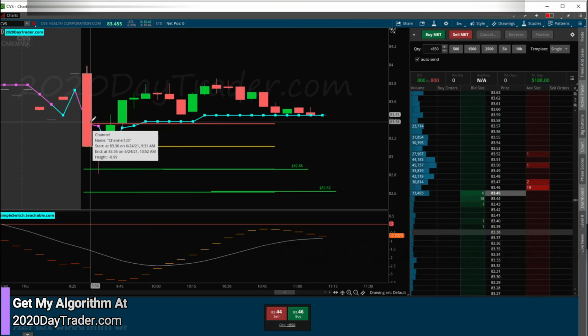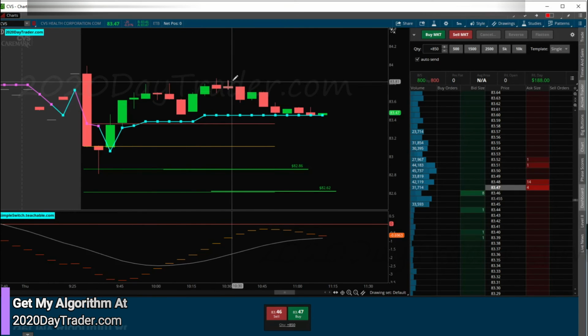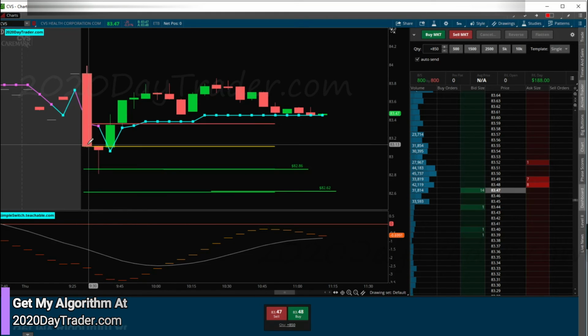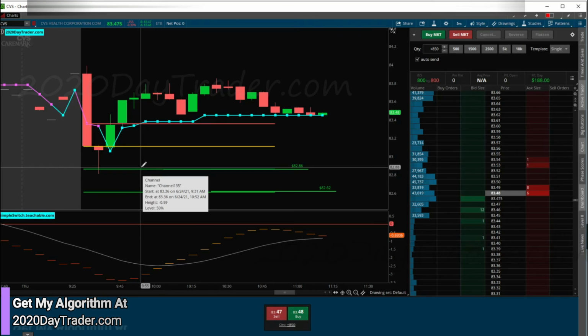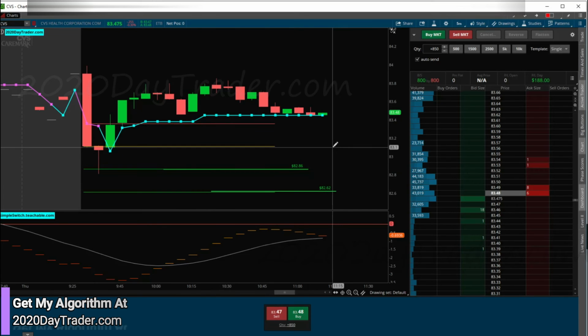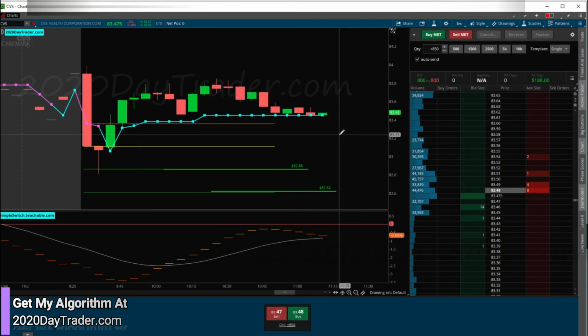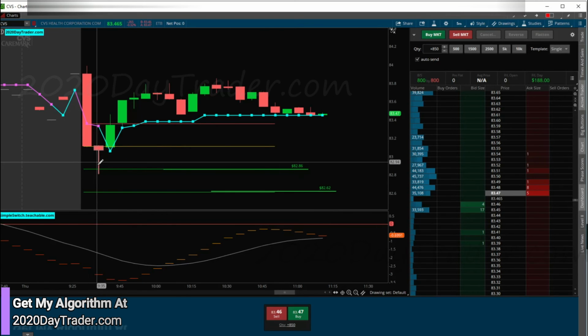I would normally shy away from this because chances are it's going to retrace like it has now, at least half or almost all. But I took it anyway because it was a super premium trade, so the probability of success was huge. Super premium meaning it just gave me a loser, and it doesn't typically give me 2 losers in a row. Some of them do give me 2 losers in a row, so it won't be a super premium until the second loser in a row, and then it becomes a super premium. Anything where I'm going to get over 90% success on it, I consider a super premium after a loss. So I ended up taking the trade anyway.